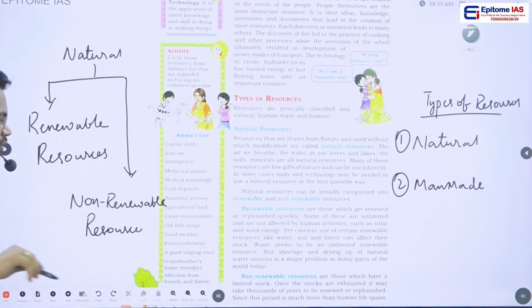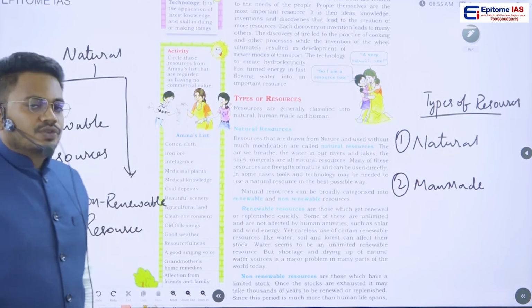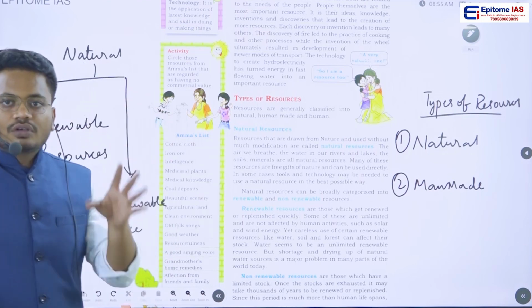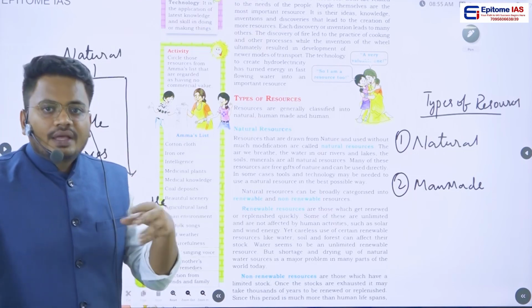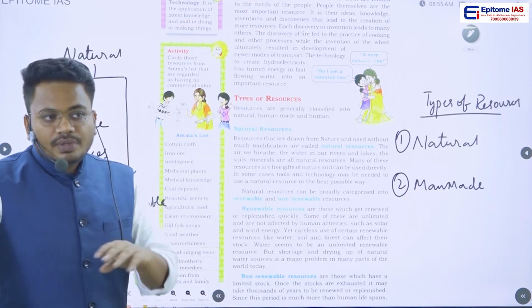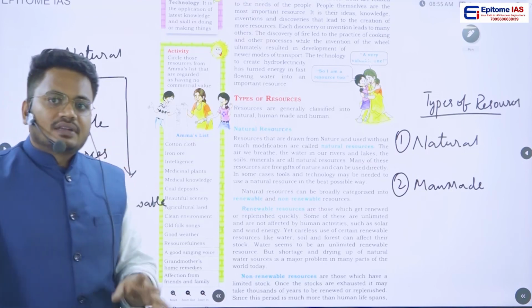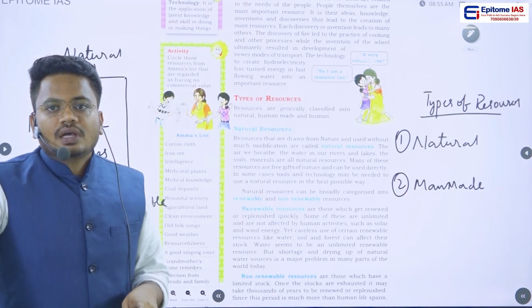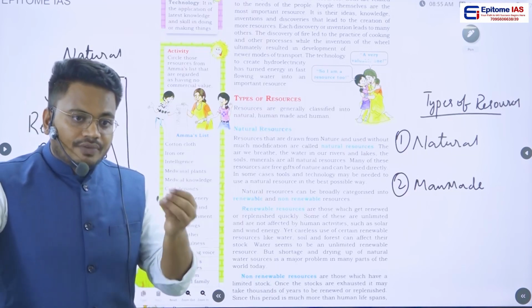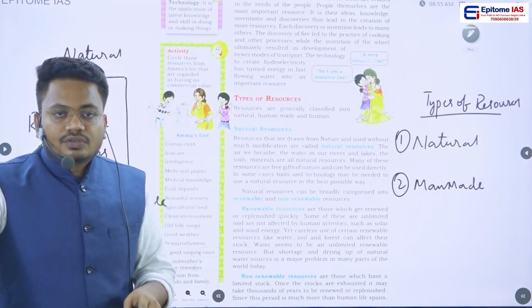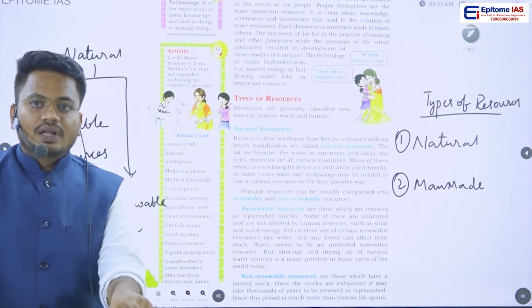Now what is meant by renewable resource? Renewable resources are those kinds of resources whose renewability speed is very high. For example, we can call air a renewable resource, water a renewable resource, and sunlight a renewable resource.